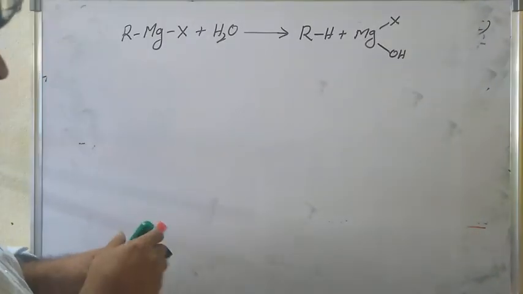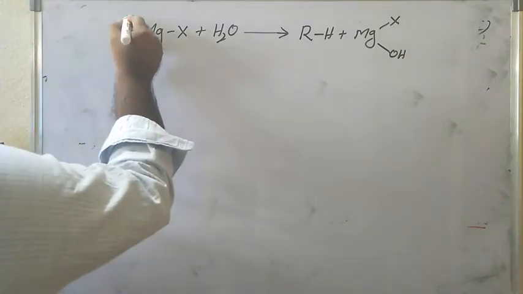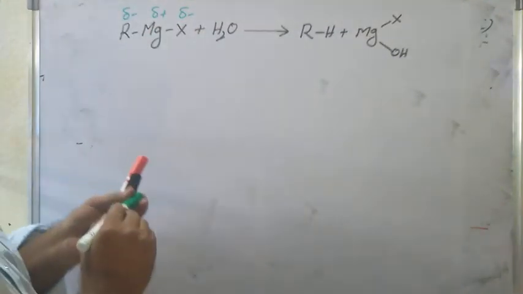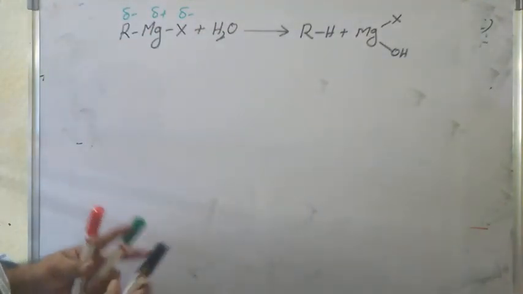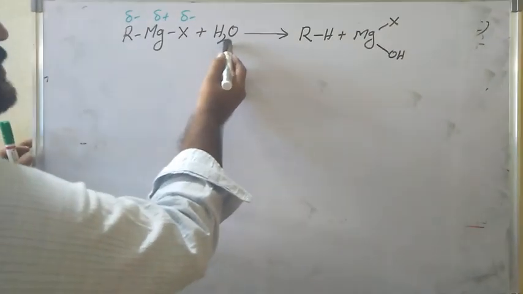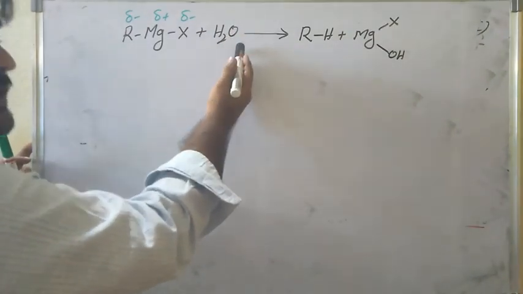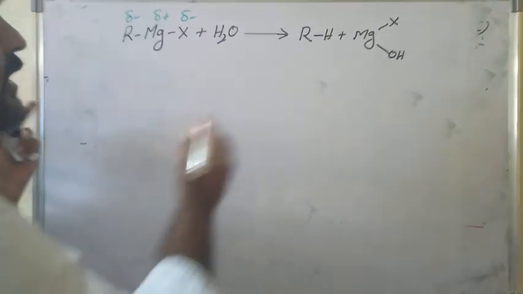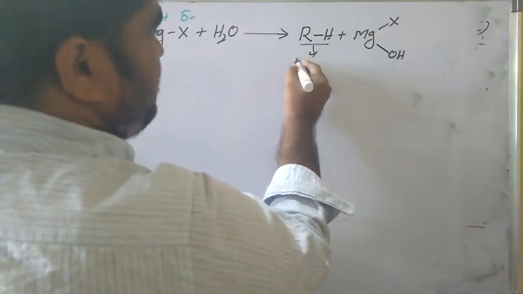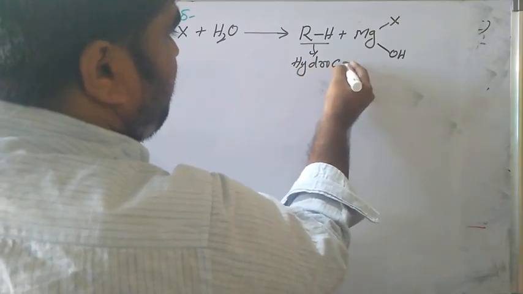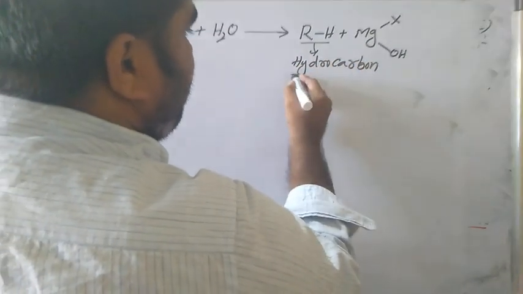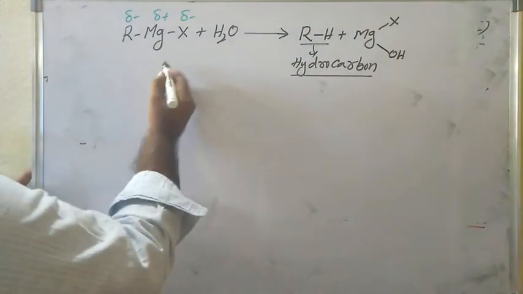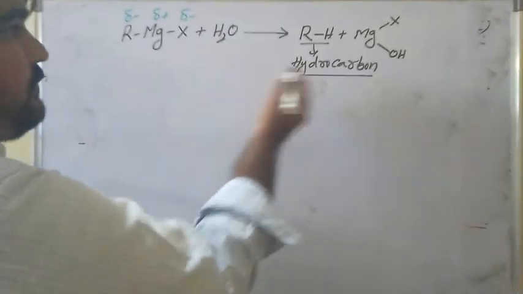The Grignard reagent is R minus, Mg plus and X minus. In this, water is the proton donor and donates a proton, so an H plus ion is released. This H plus ion attacks R minus to give RH, the hydrocarbon. Hydrocarbon means alkanes. The Grignard reagent is the reactant, it reacts with the water molecule and produces the hydrocarbon.